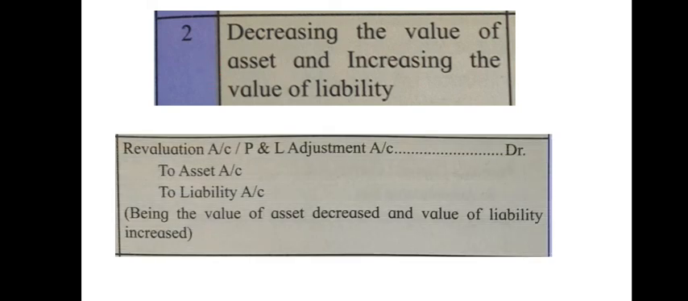Next, decrease in the value of asset and increase in the value of liability, vice versa. Entry will be here revaluation or profit and loss adjustment account will be debited, crediting the assets and liability account. Writing the narration as being value of asset decreases and the value of liability increases.